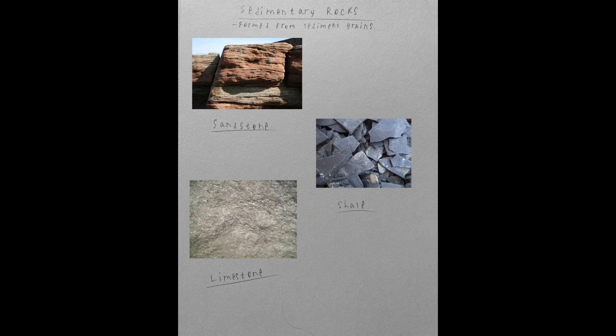As the name implies, sedimentary rocks are made of sediments cemented together to form rocks. Some common sedimentary rocks are sandstone, shale, and limestone. Sandstone is made up of grains of sand, mostly quartz, cemented together. Typically, the cement is made of silica or calcite, but can be made of numerous other minerals.